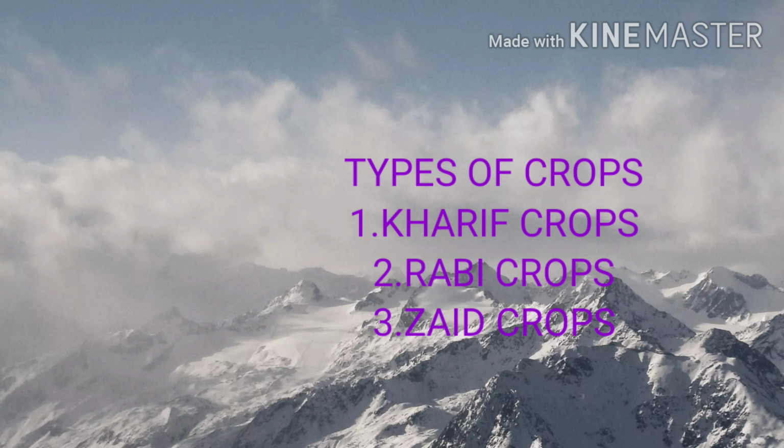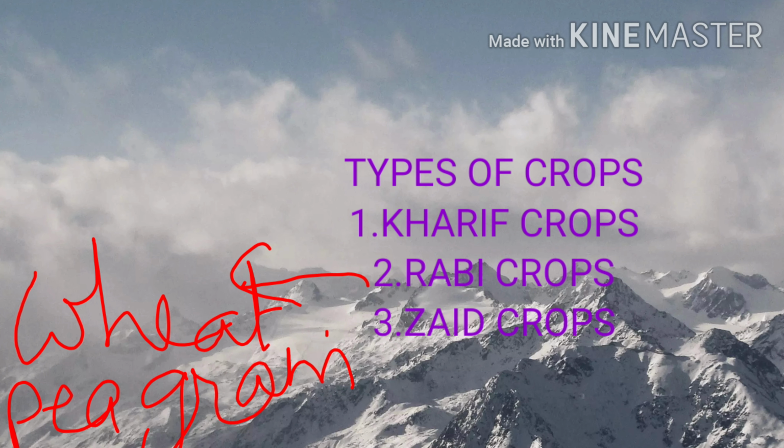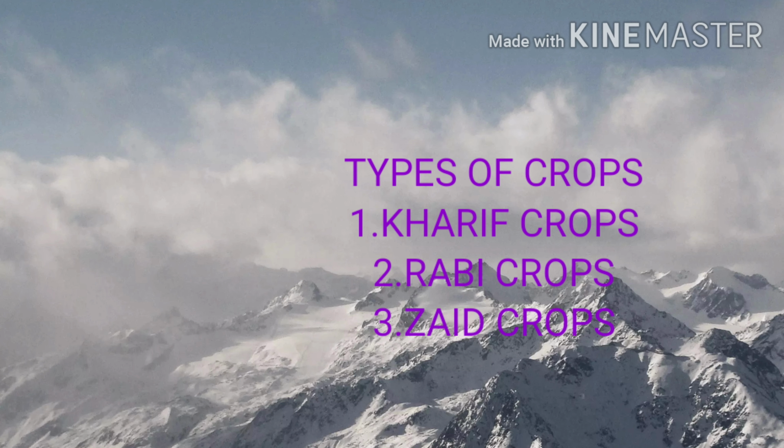So what are kharif crops? Which are mainly grown at the beginning of the monsoon, that means around June and July, and harvested around September to October. Examples: paddy, soya bean, cotton. Next is rabi, the winter crops, which are sown around November and December and harvested around March and April, and require less water in comparison to kharif crops. Examples are pea and wheat.